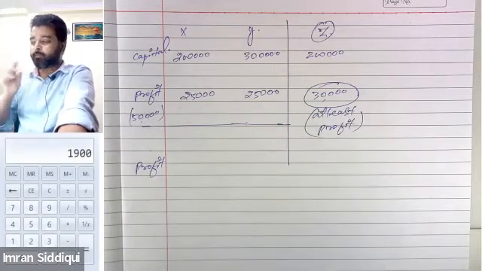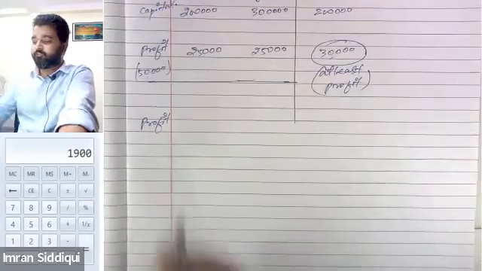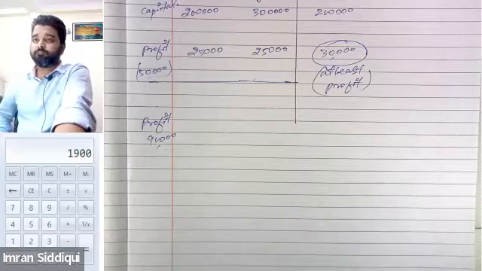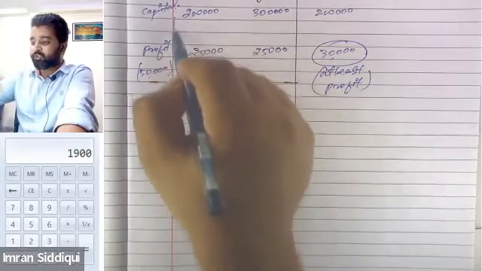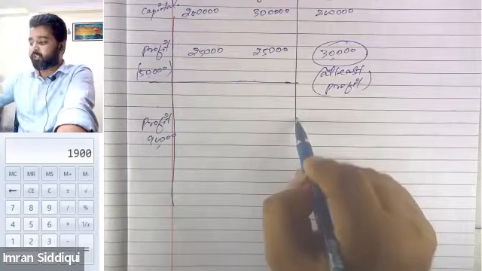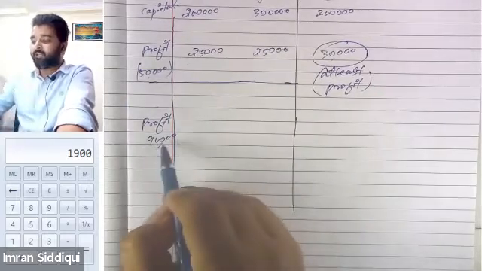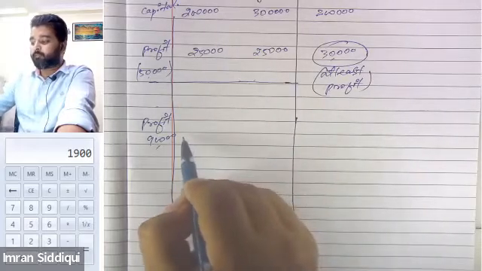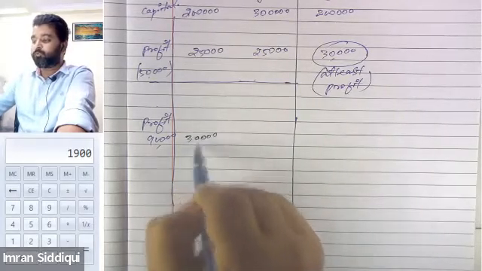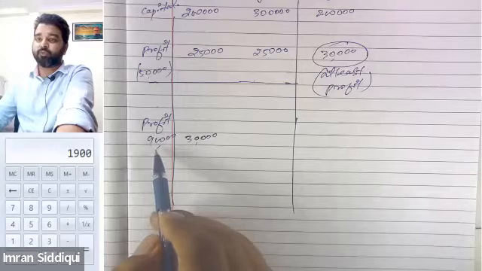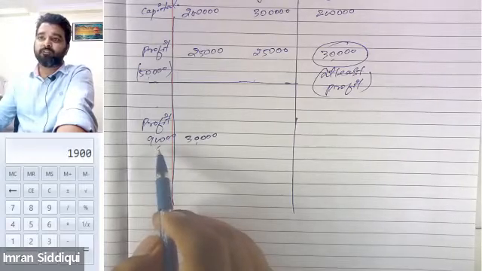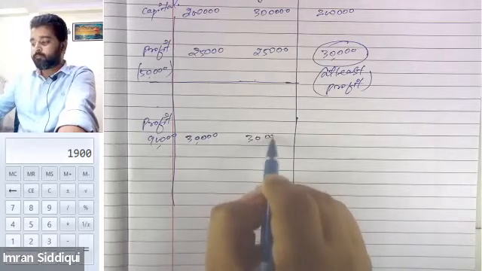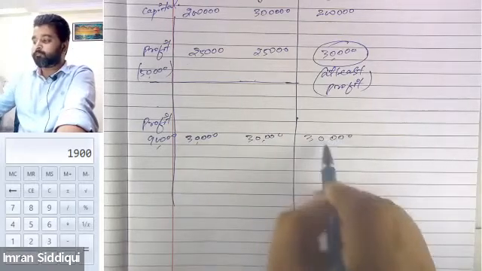Now see, let's suppose in the next year, the firm generates 90,000 as the total profit. Then this profit will be shared. Let's suppose the profit sharing ratio will still remain equal. That means next year, this 90,000 will be divided among the partners in the equal ratio. That means Mr. X will be getting 30,000. Yes or no? If the total amount of profit is 90,000, this 90,000 will be divided among the three partners in the equal ratio. So each partner is going to get how much? 30,000, 30,000, 30,000.